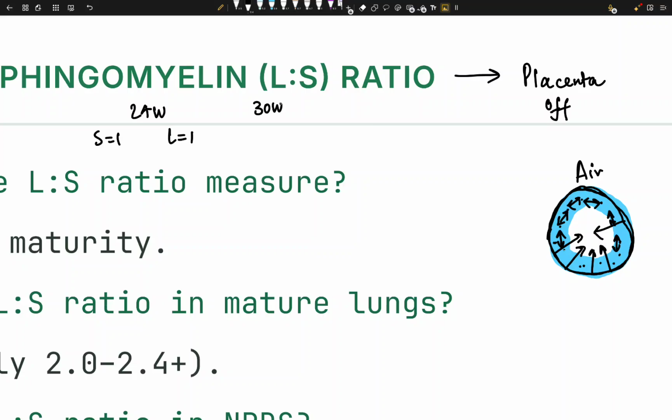At 30 weeks, the lecithin is actually going to rise. So lecithin goes up to 1.5, and sphingomyelin is still 1. Okay, so quite developing. The lungs are getting okay now.